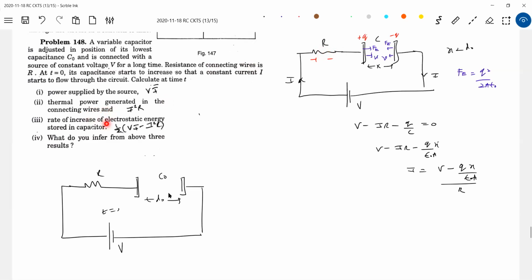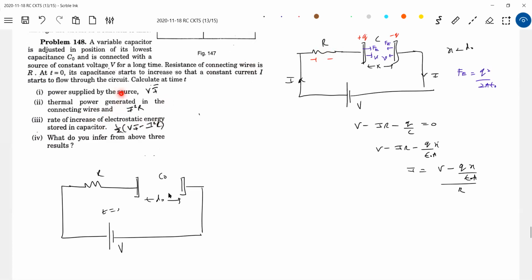Rate of increase of electrostatic energy stored in the capacitor. There is some power supplied by the source, and some power dissipated in the wires.